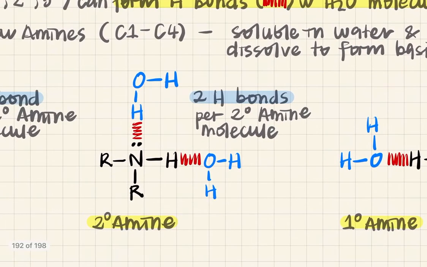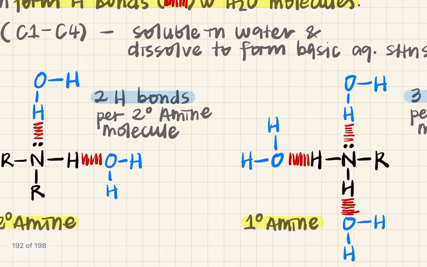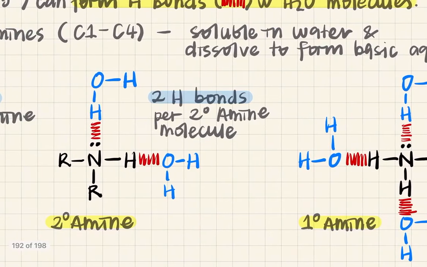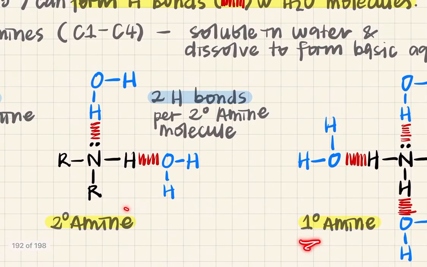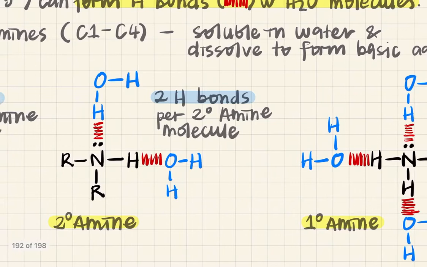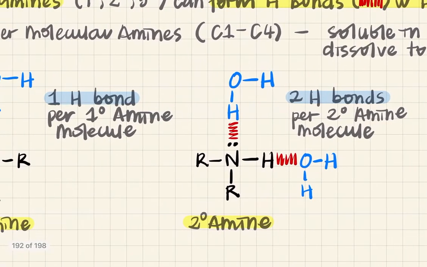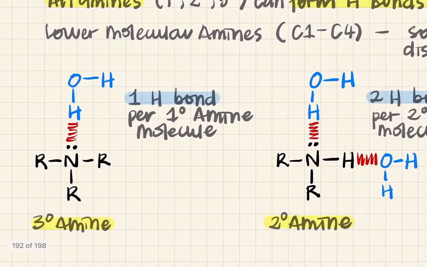Okay, so secondary amine, you have 2 R groups. You have this hydrogen. Okay, so this is one hydrogen bond from the amine. This one is the hydrogen bond from water. Okay, from water. So you have 2 hydrogen bonds formed per secondary amine molecule. So that means that between secondary and tertiary, primary has higher number of hydrogen bonds formed. So it has higher solubility. It is more soluble in water.